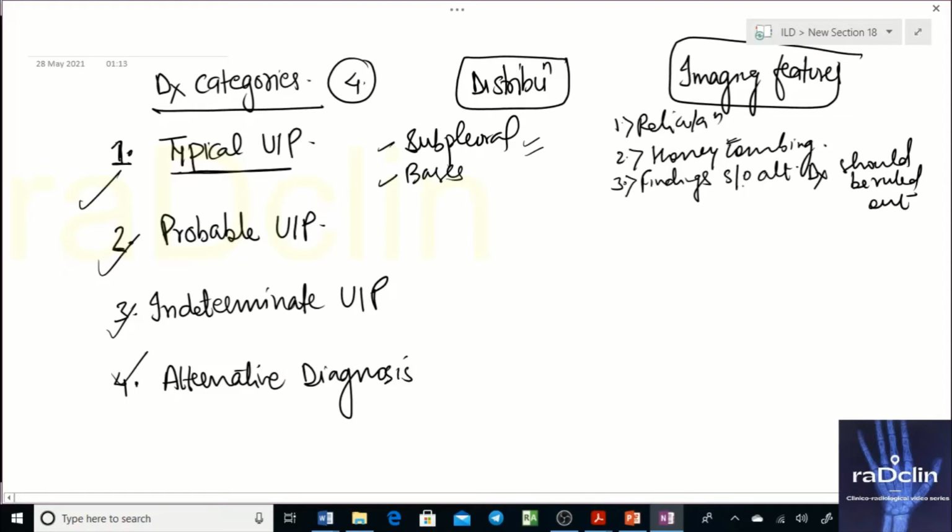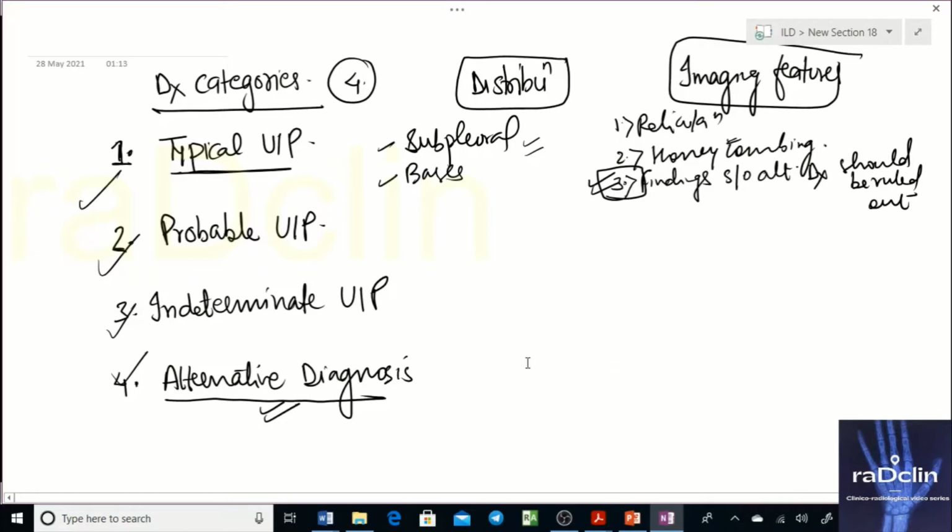Remember this. This is the third important point. And what are the findings that suggest an alternative diagnosis? I'll enlist them one by one. I will give you a list of the findings which go against UIP, and whenever you have them, you think of an alternative diagnosis. That list will come in this category. If you have those imaging features, you should think of a diagnosis against UIP.